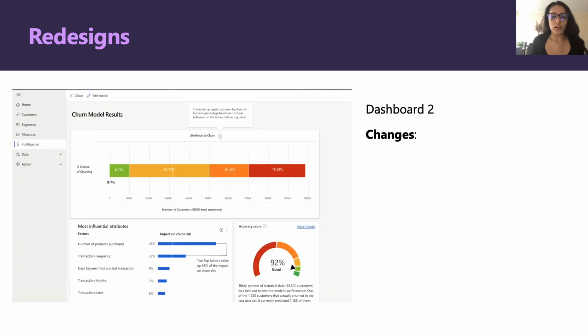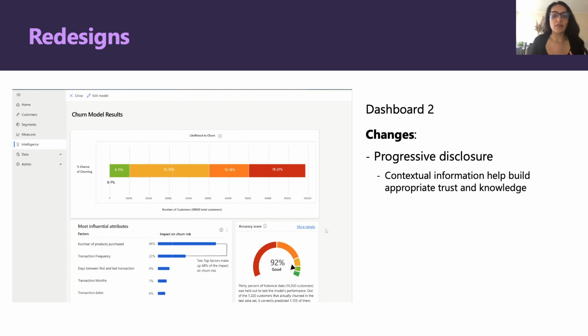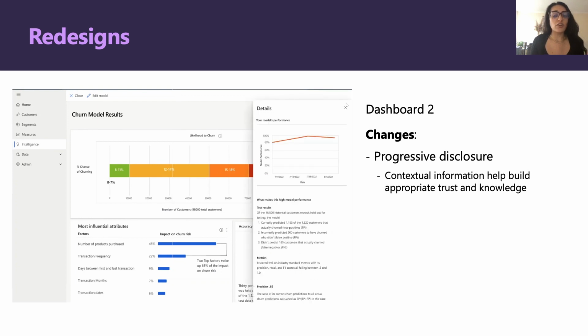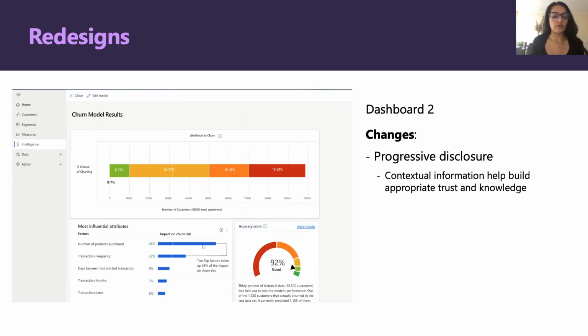Our second dashboard here included those hierarchical changes and the model performance chart change, as well as progressive disclosure that had our brief jargon-free descriptions of the features. And most notably, our churn chart has now changed. We now segment the total number of customers in a singular stacked chart with a color-coded scale indicating their likelihood to churn.